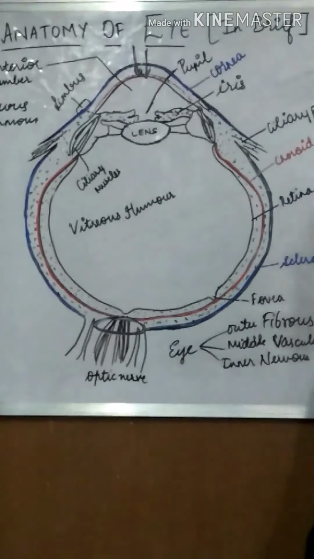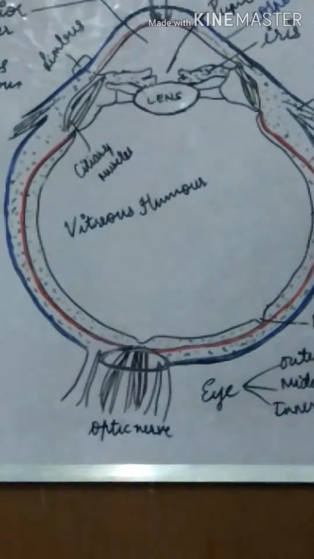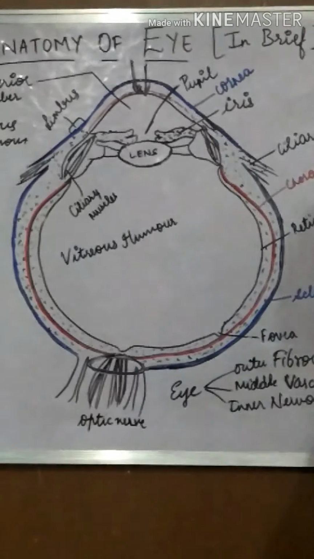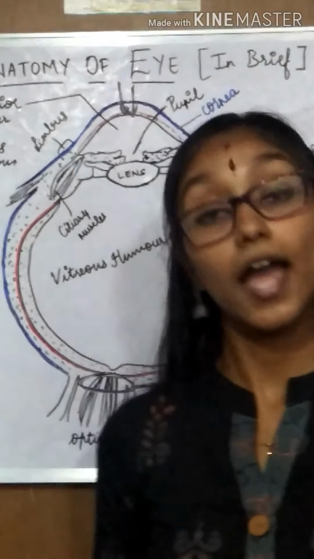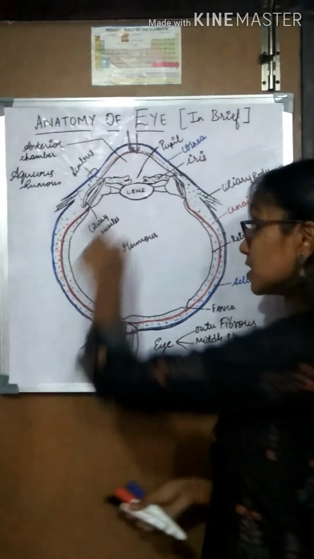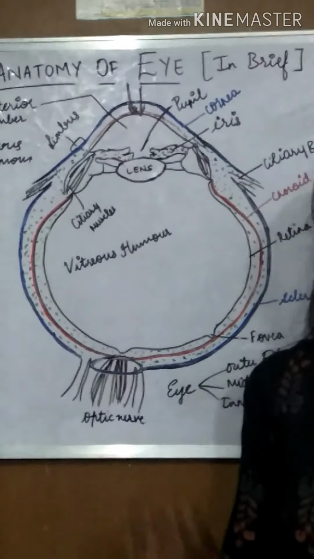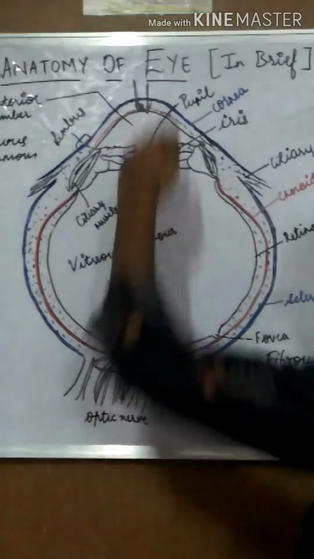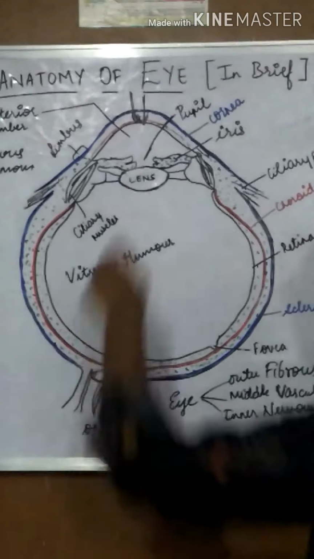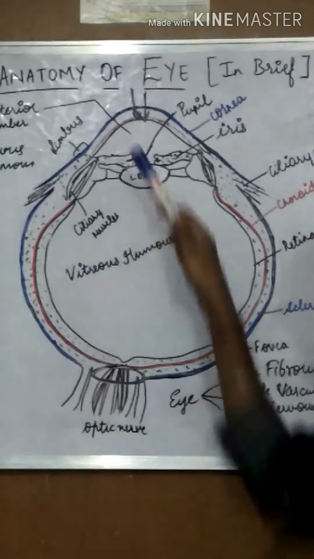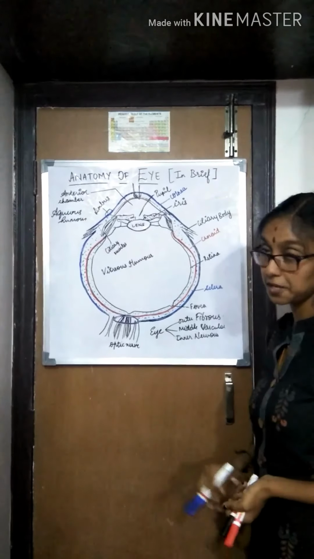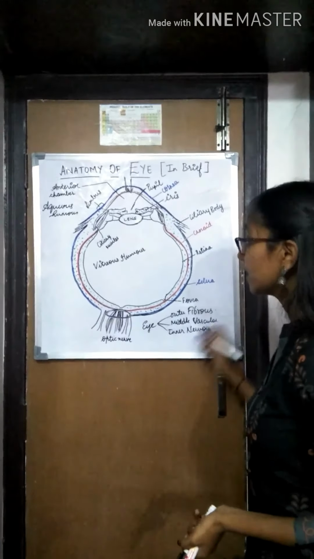Now dealing with the cornea, the same outer fibrous layer is continued as cornea, and this cornea is transparent and fibrous. It covers the iris. It is convex and curved, and it allows the light to enter and to focus onto the lens due to its curved or convex shape. So this is regarding your outer fibrous layer. I have spoken about sclera as well as cornea. So, done with the outer fibrous layer, moving on to the middle vascular layer.